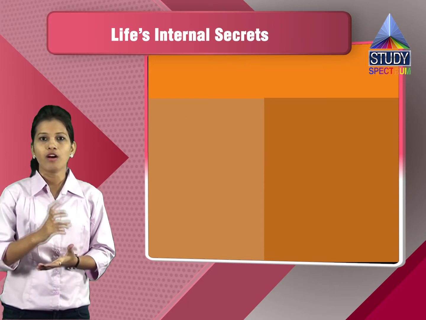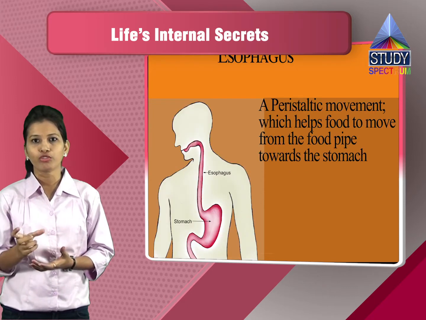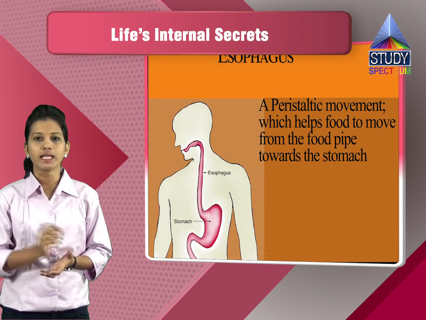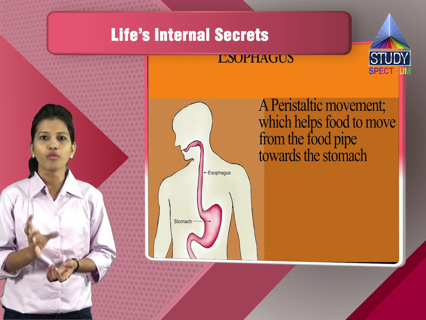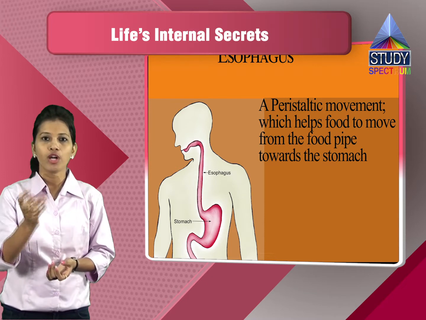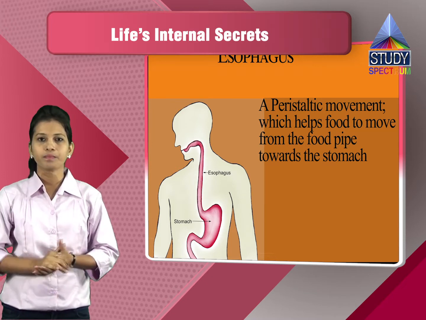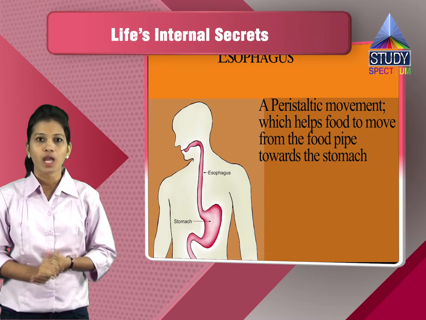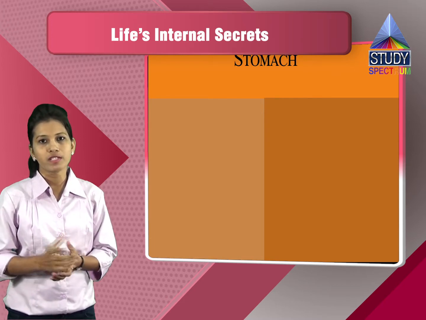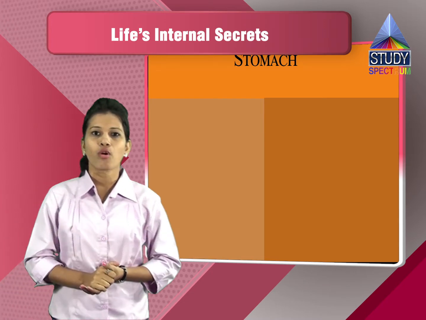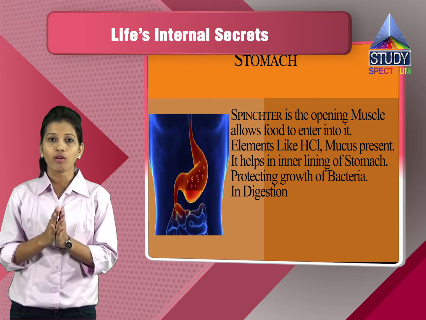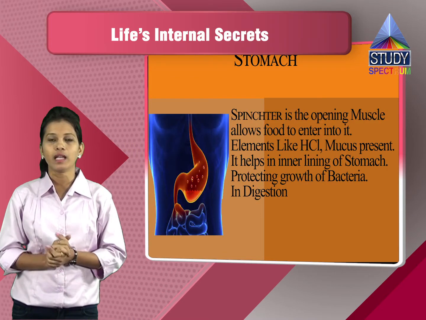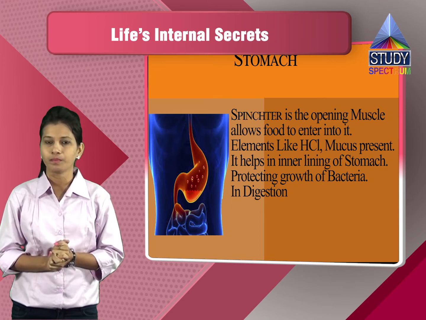Now, as the food enters from the mouth into the esophagus, inside the esophagus there is a movement called the peristaltic movement, which helps the movement of the food from the food pipe towards the stomach. Now, at the opening of the stomach, there are muscles called the sphincter muscles. These sphincter muscles help in opening of the stomach and allow the entry of the food into the stomach.